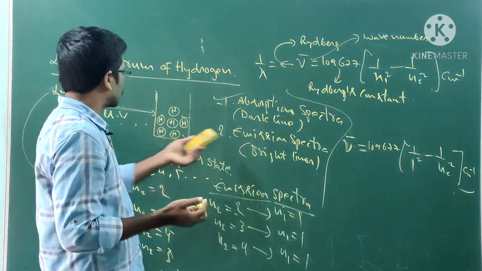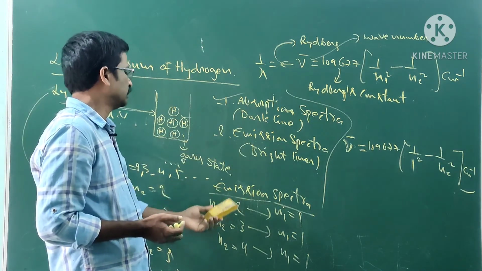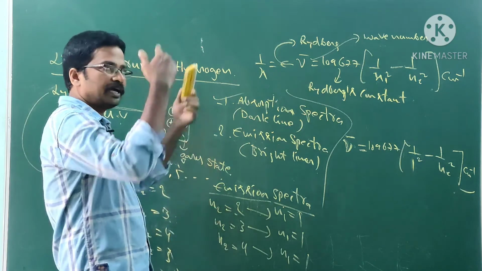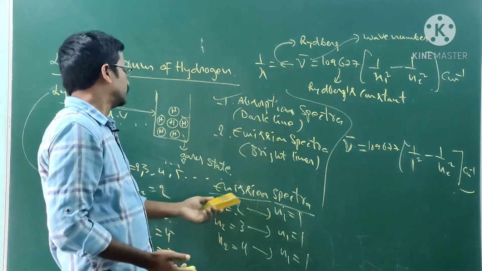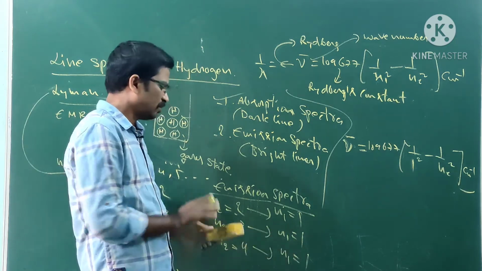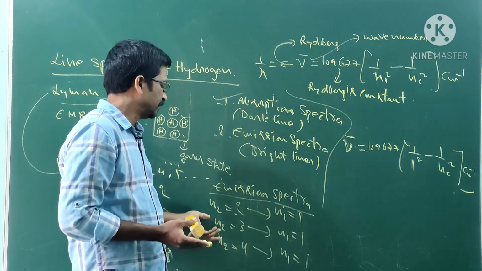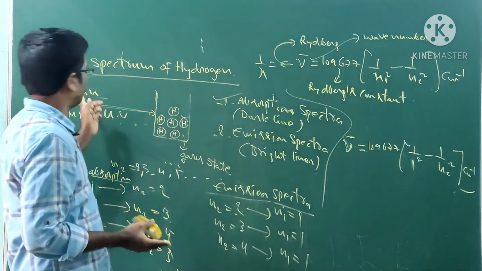For emission spectra of the hydrogen atom: N2 to N1, 3 to 1, 4 to 1. All transitions from any level to 1 indicate the emission spectra of the Lyman series.